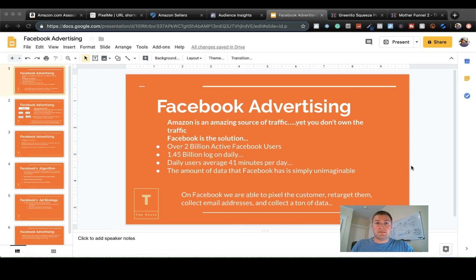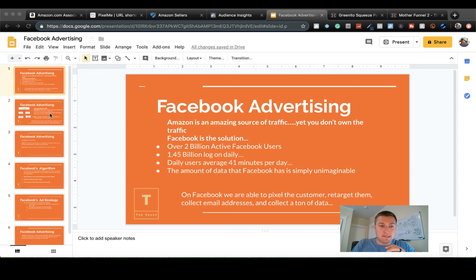Everyone has heard of Facebook. There are over 2 billion active Facebook users, and 1.4 billion people log on daily for an average of 41 minutes a day. The thing about Facebook is that, unlike Amazon, we can actually pixel them, which means we can run ads to retarget them. We can set up squeeze pages to collect their email addresses. We can start collecting a ton of data, and some of that data is information about our demographics and who to target, and a lot of things like that as well.